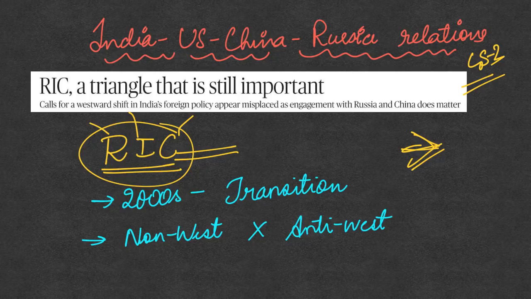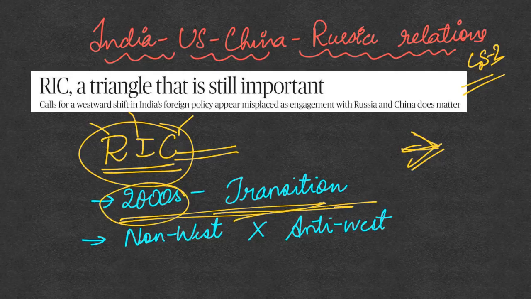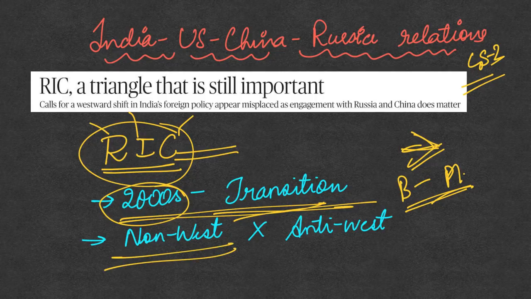What it says is, in the 2000s, the entire world was going through a transition. Till the 1990s, it was a bipolar world, and it was the era of Cold War. But after the disintegration of the USSR, in the 2000s, the world was facing a transition from a bipolar to a multipolar world. Because of this transition, these three countries had come together. These three countries had somewhat of a non-West agenda, but non-West agenda does not mean anti-West agenda.